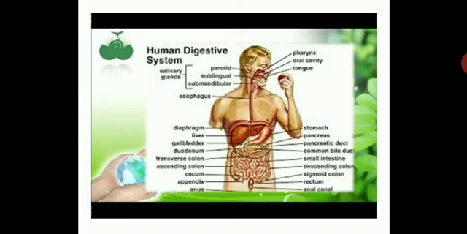So here I repeat, the human digestive system consists of the buccal cavity, salivary gland, esophagus, liver, gallbladder, stomach, pancreas, small intestine, large intestine, rectum and anus. They all together make one human digestive system because they play a very important, vital role in the process of digestion. So today you don't need to write all the concepts here, you just need to understand the concepts. Let us see next.